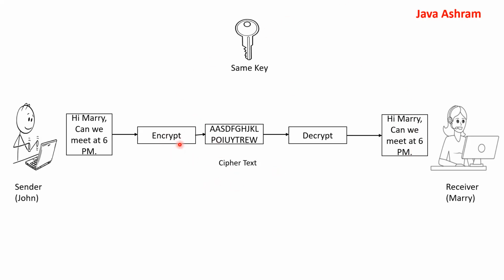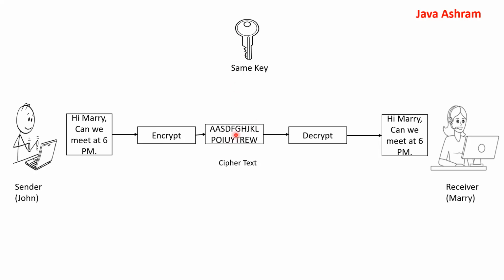To encrypt and decrypt, we will be using a key here. The same key will be used to encrypt the data and the same key will be used to decrypt the data. Encrypt means we apply this key with this text message to convert the text into some other format.